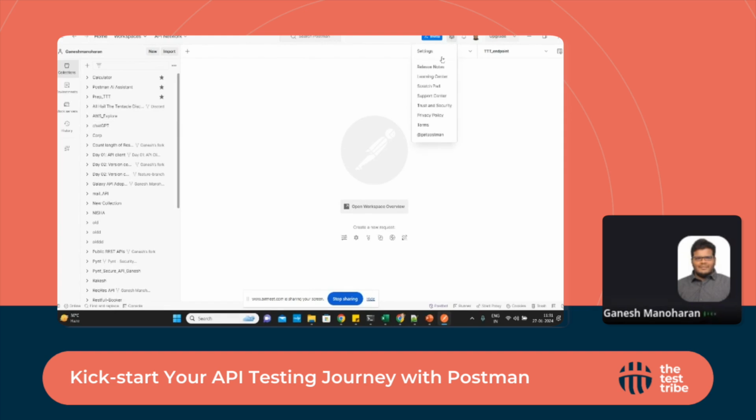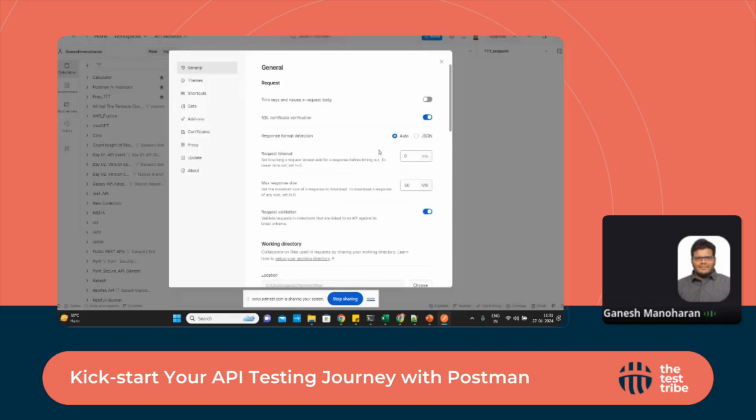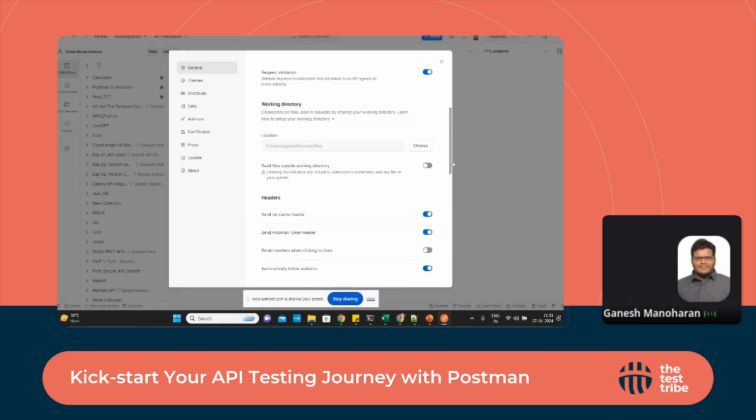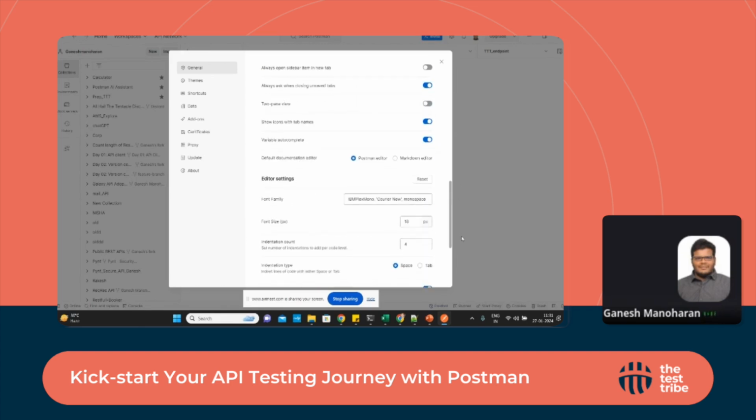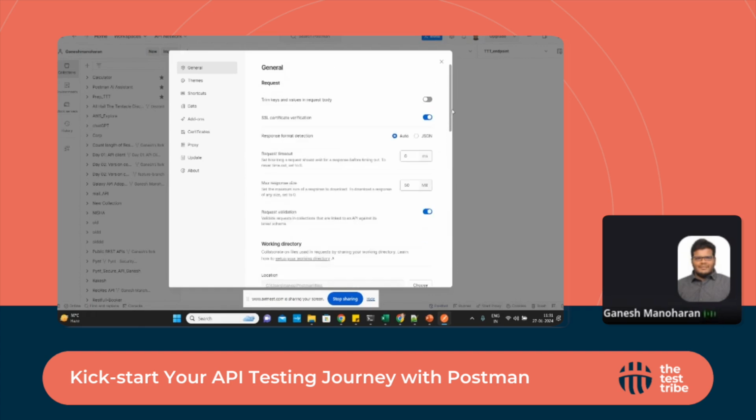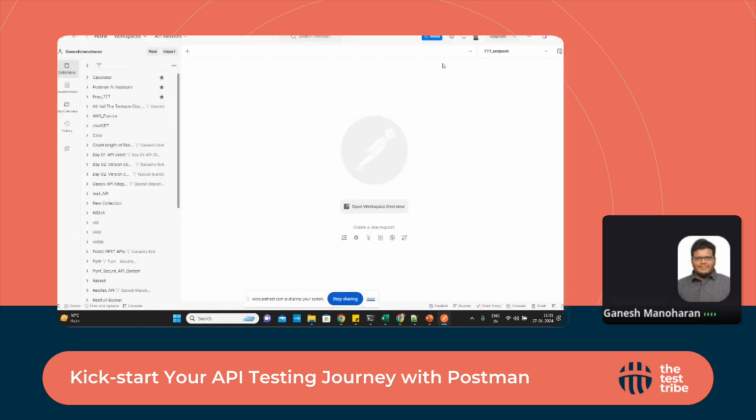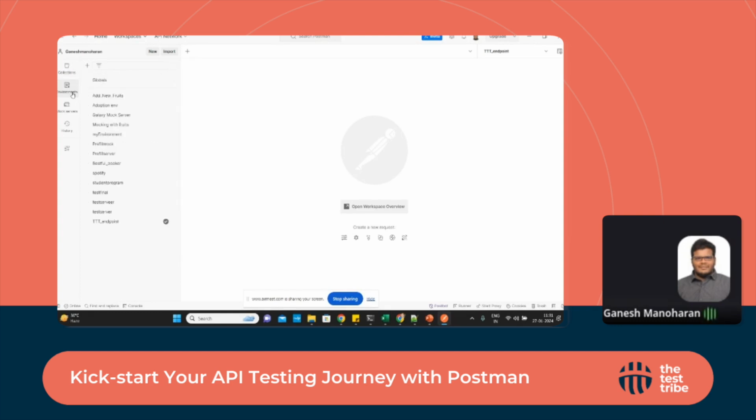This is the settings area, where we'll do different settings, like if we want to disable the SSL certification for the API, or if we want to increase the font size. Those kinds of things we'll do in the settings area. We'll create a collection and folder a little later. And yes, we'll talk about environments as well. So this is how we can play around with the tool.